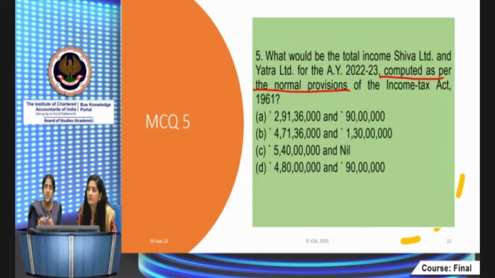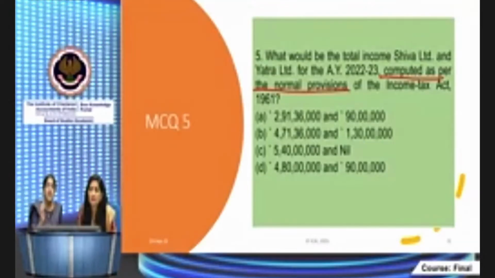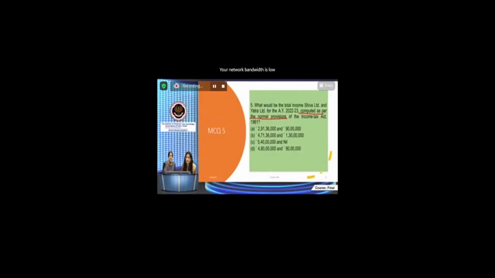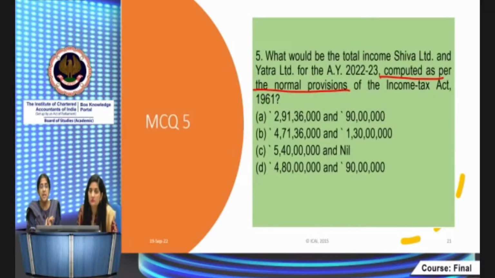So the more you practice, the more confident you will get about attempting such questions which involve application of multiple provisions. Even a small mistake, even if you had omitted to apply one provision, suppose you had failed to notice that printing was not manufacturing, the whole answer would become wrong, no? Because you would have ended up applying 115BAB instead. So everything would have gone wrong. So these small things matter a lot.